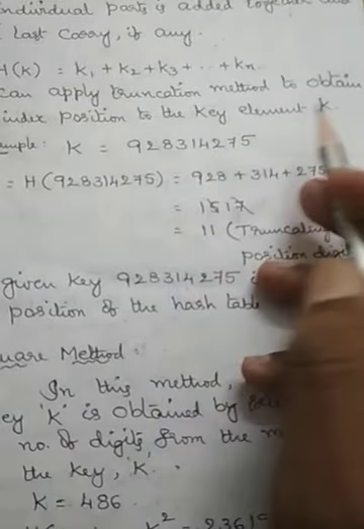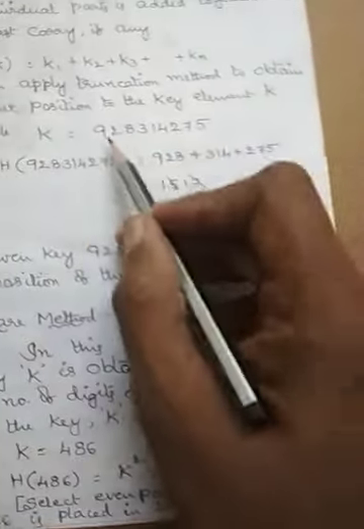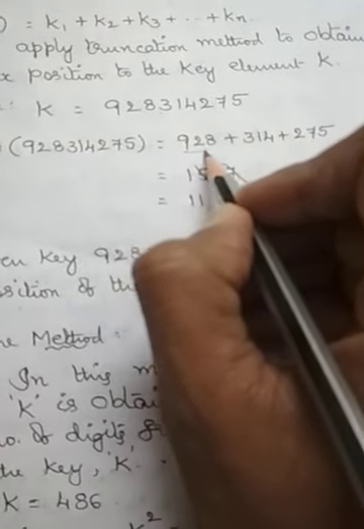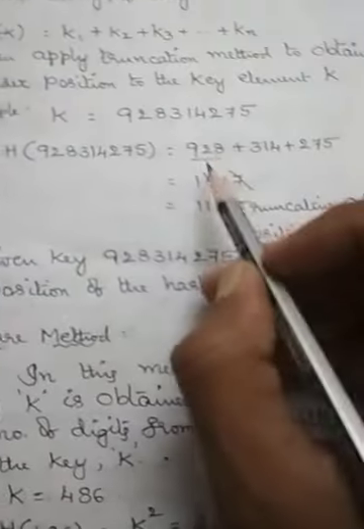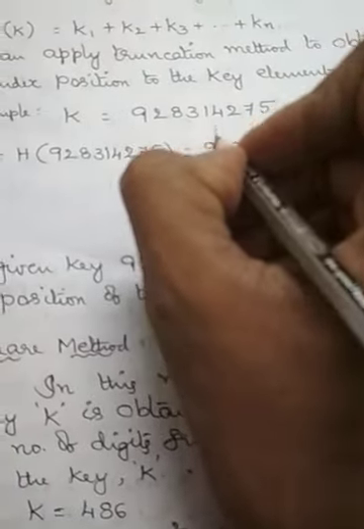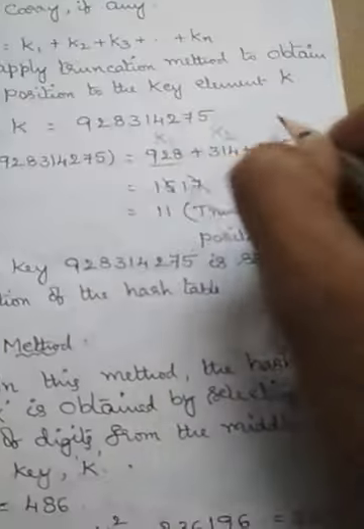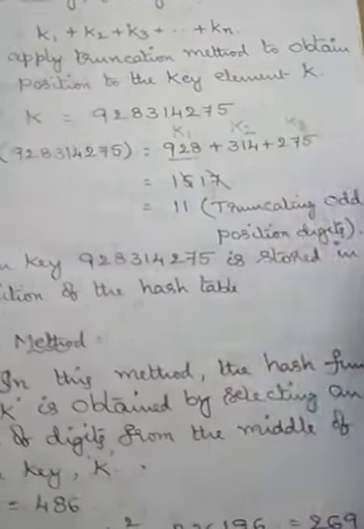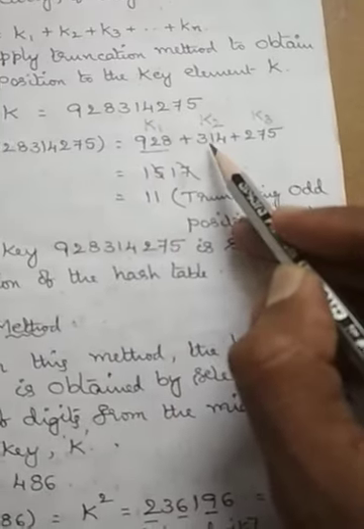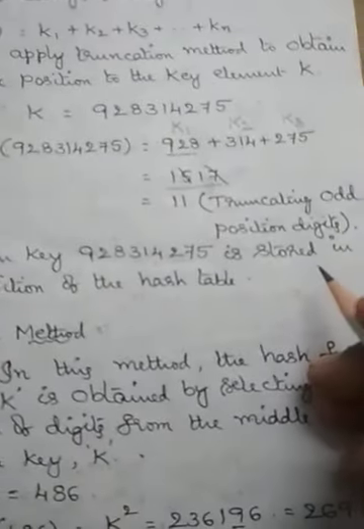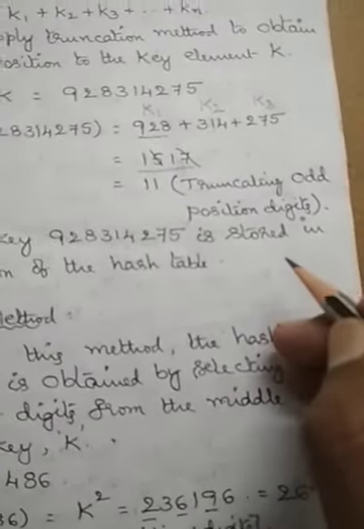Example, the same key, let us consider 928314275. Here, since the number of digits is more, we are using partitions containing 3 digits. So the first 3 digits is k1, the next 3 digits is k2, and the next 3 digits is k3. So 928 plus 314 plus 275 will give you 1517.